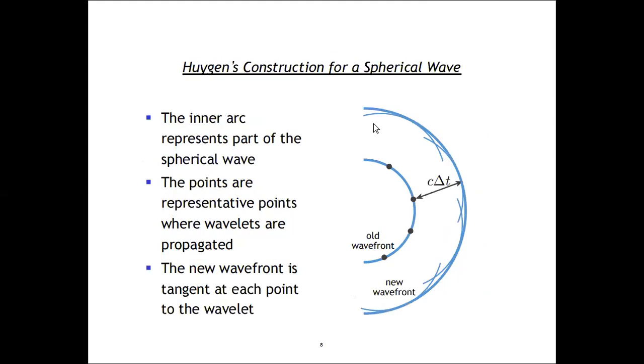Huygens construction for a spherical wave: the inner arc represents part of the spherical wave. The points are representative points where wavelets are propagated. The new wavefront is tangent at each point on the wavelets.